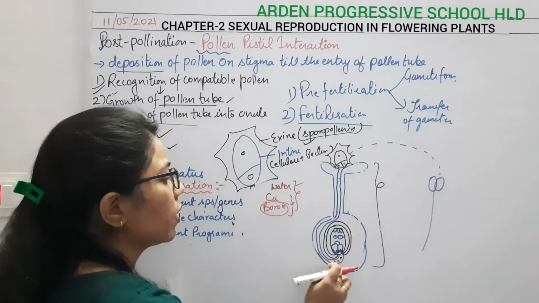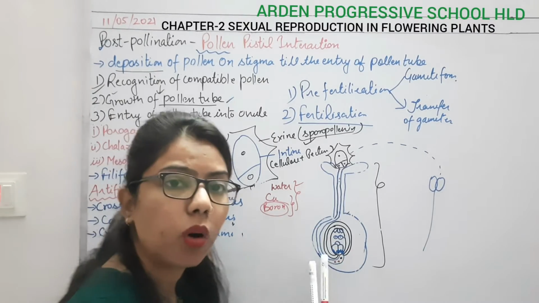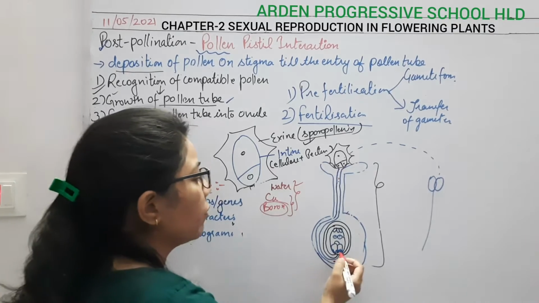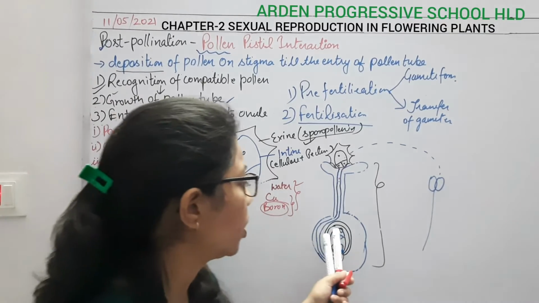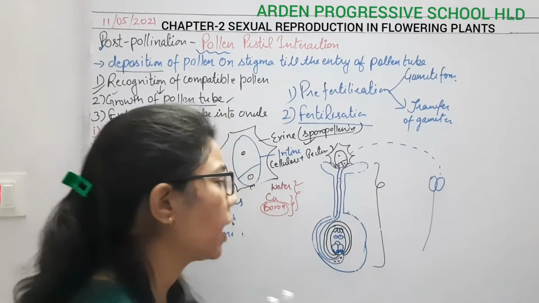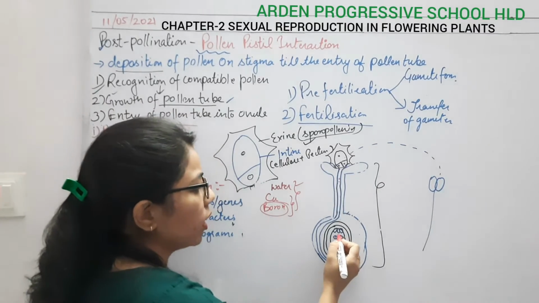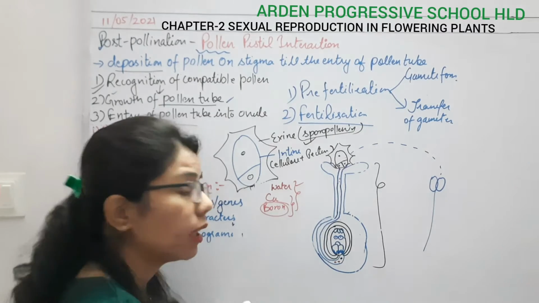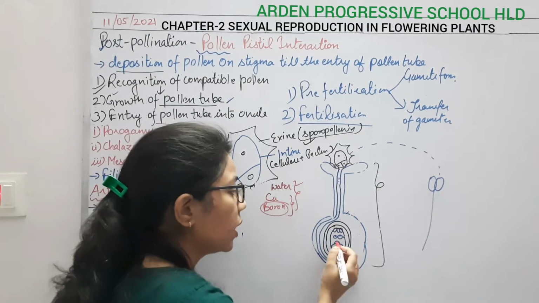Okay, once it reaches the tip of the micropylar end, what will happen now? There will be bursting of the antipodal cells. In the meantime, the pollen nuclei will also get fused. So what is going to happen? There will be no fertilization with the male gamete yet.